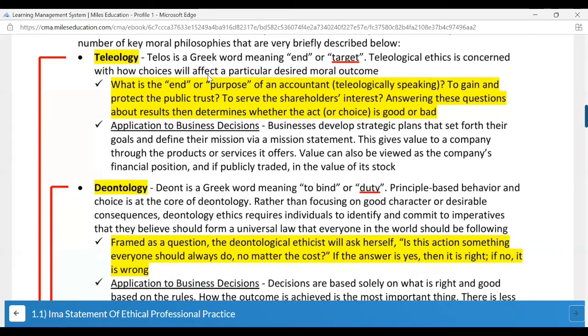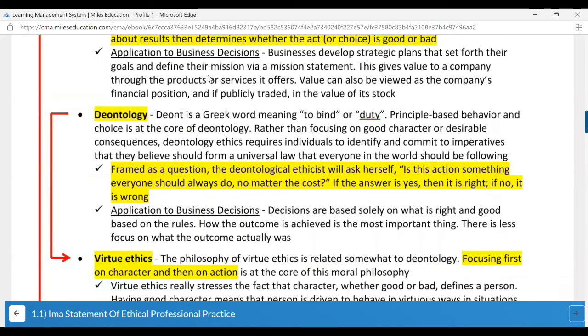Then moving on to deontology. Deontology is a Greek word meaning to bind, or duty. If I go according to this philosophy, it is my duty to follow the instructions of my employer, so I am going to copy the product. That is one part. Another part is: will everyone, or anyone in my place, go for this particular choice? My employer has told me, so shall I? Will anyone else act in a duty-bound way or not? If others wouldn't do that, I'm taking a step back. If others would, I'll go for it.